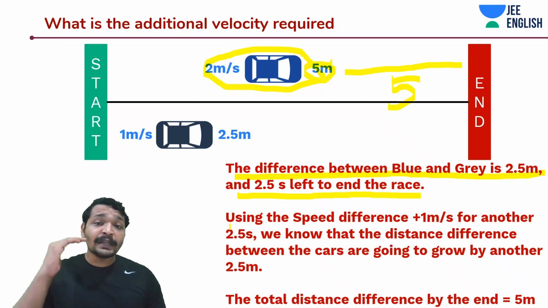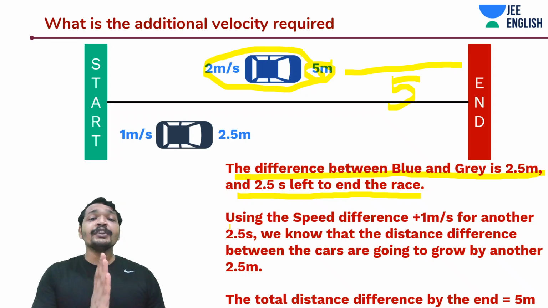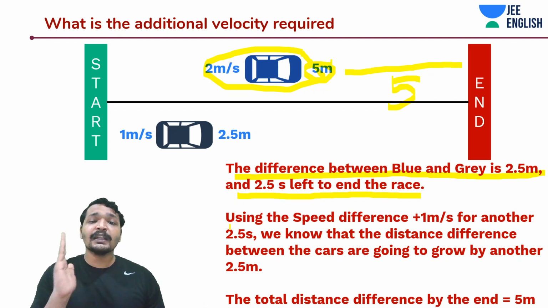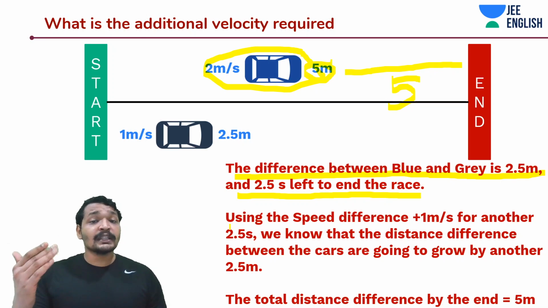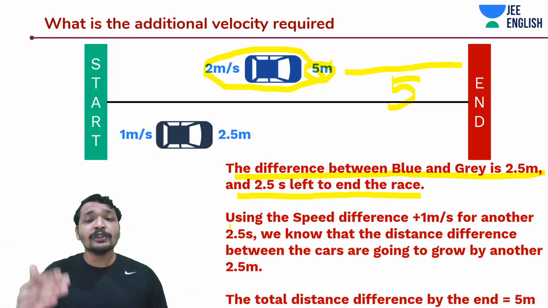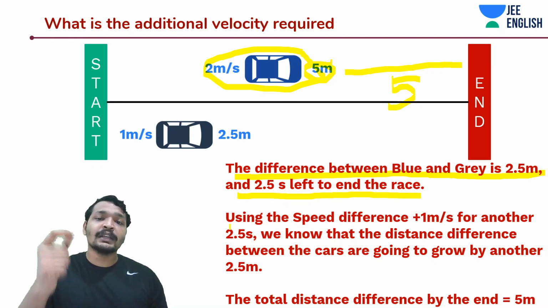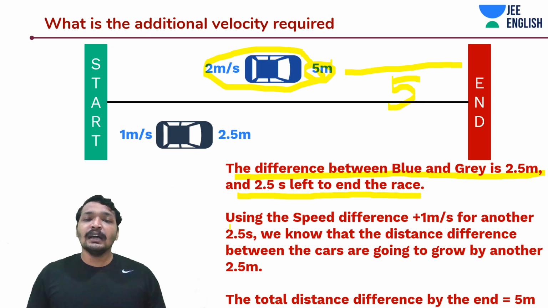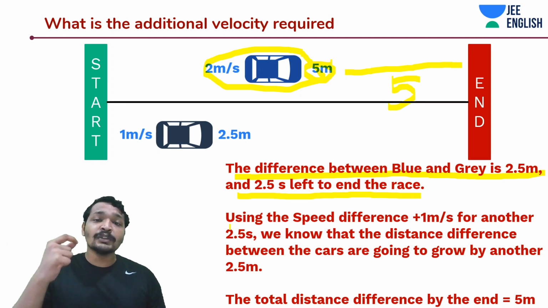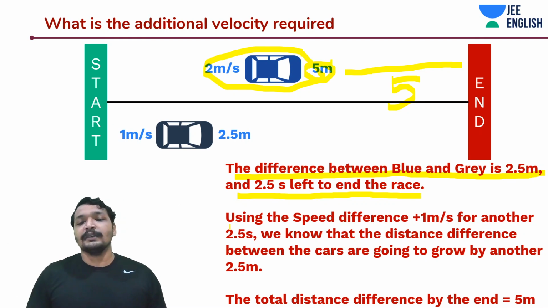The additional 1 meter per second is needed when you, or myself, is moving on this grey car with 2 meters per second, that is the same speed as the blue car. So that would be 3 meters per second. But at 3 meters per second, you both would end the race at the same time. You're still not overtaking or winning the race. So to win the race, you need more than that additional 1 meter per second, or more than a total of 3 meters per second. Wasn't it simple?